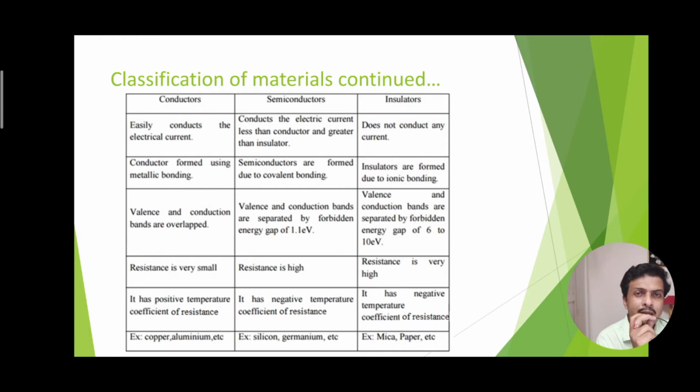For conductors, some examples are aluminum, etc. All are metals. For semiconductors, we see the group 4 elements such as silicon, germanium, graphite, etc. And insulators are mica, paper, etc., which show no conductivity.